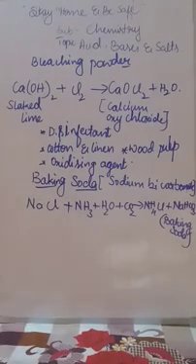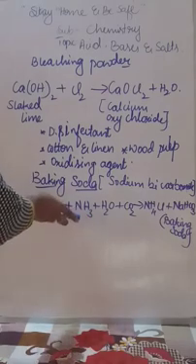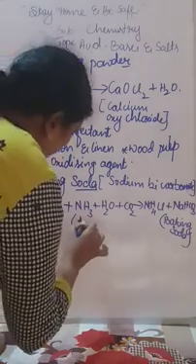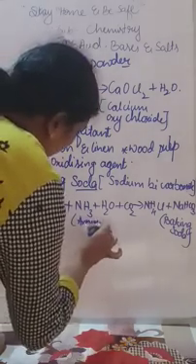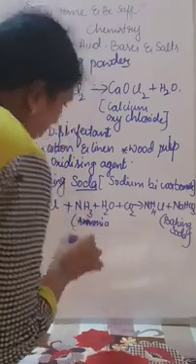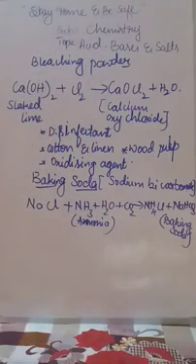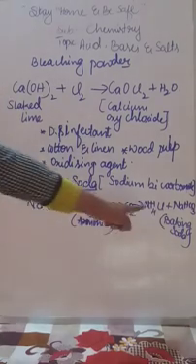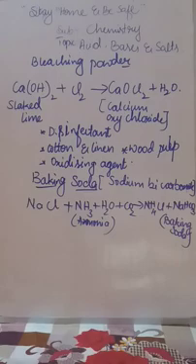How is that sodium bicarbonate prepared? When sodium chloride, NaCl, the common salt, is mixed with ammonia, NH3, water and carbon dioxide, baking soda is formed. Along with that, ammonium chloride is also formed, but the major product here is baking soda.